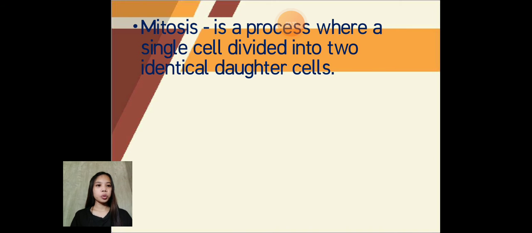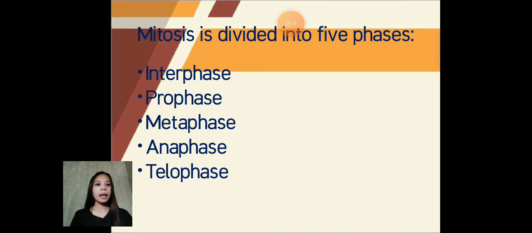Mitosis is the process where a single cell divides into two identical daughter cells. And mitosis is divided into five phases. Here is interphase, prophase, metaphase, anaphase, and telophase.